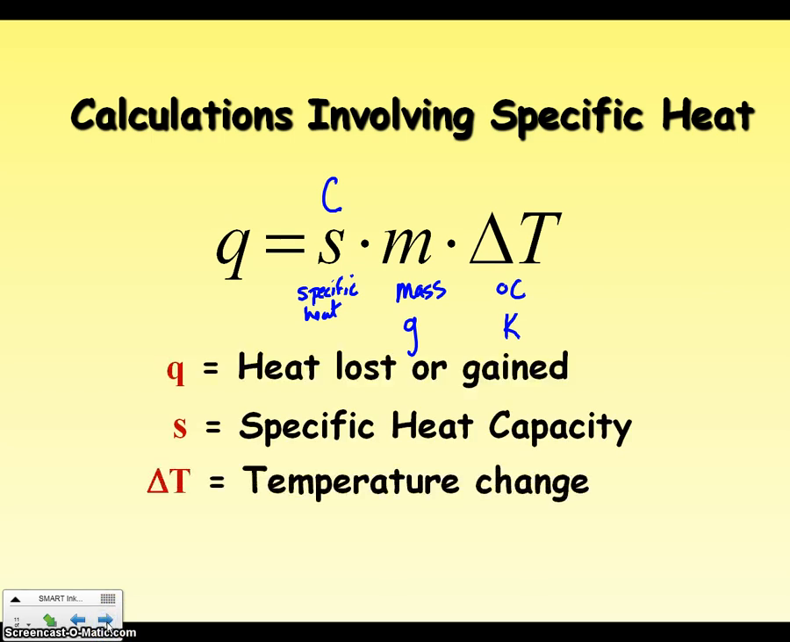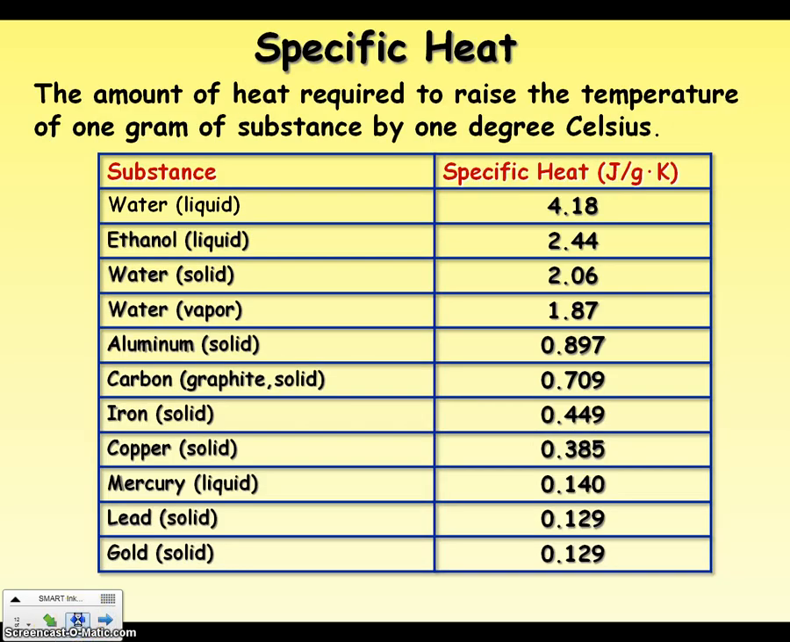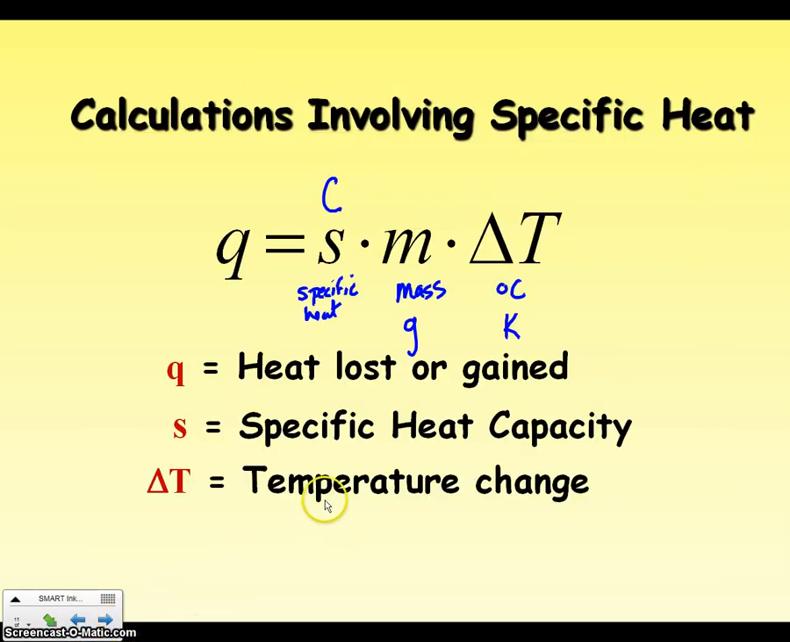So Q is going to be the heat that is either lost or gained by the particular substance. Like I said, m is your mass of the substance. And then delta T is our temperature change. We need to talk a little bit about units.